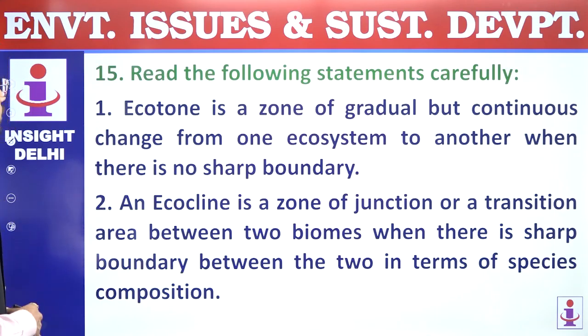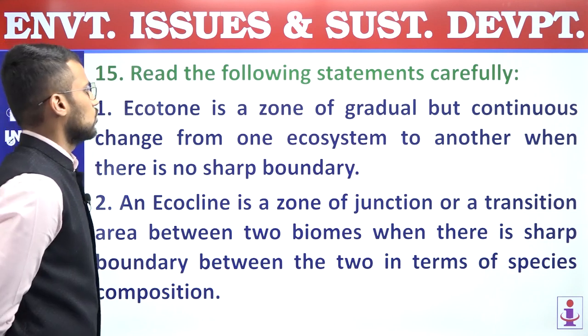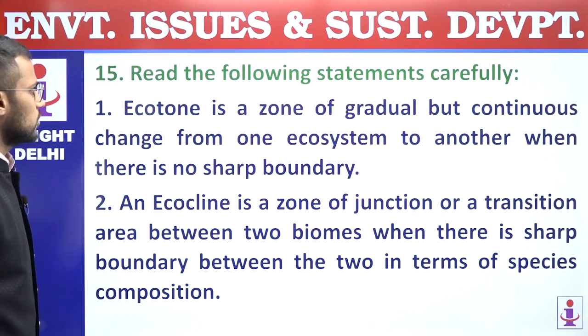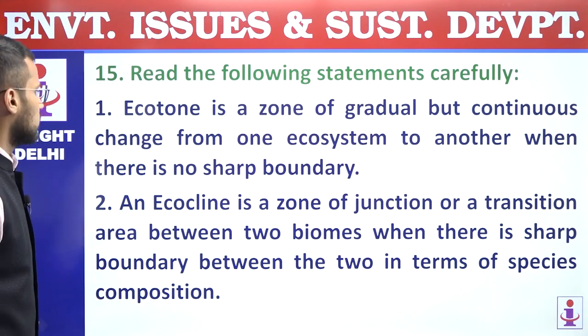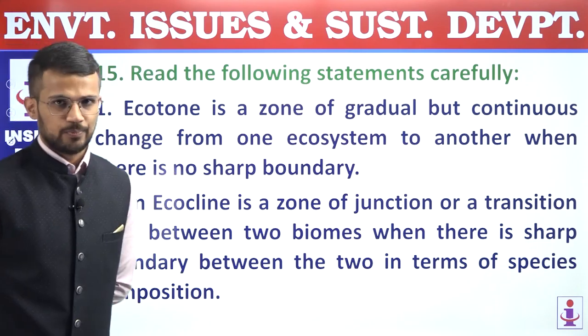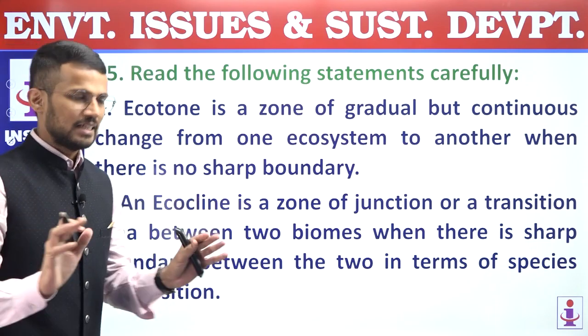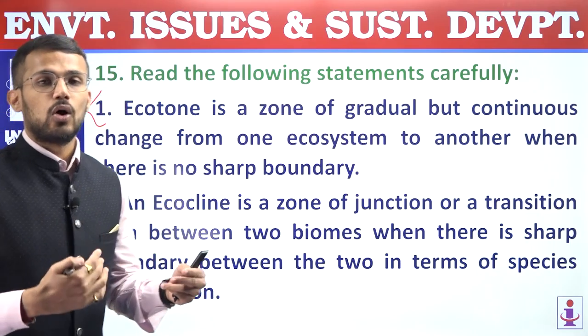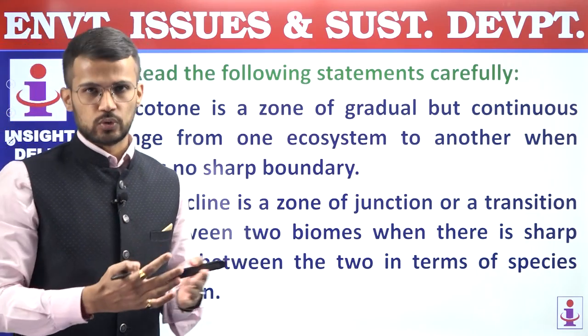15th question now. Read the following statements carefully. First, ecotone is a zone of gradual but continuous change from one ecosystem to another when there is no sharp boundary. So this statement is an incorrect statement because we know that ecotone is a zone of transition between two ecosystems, right?